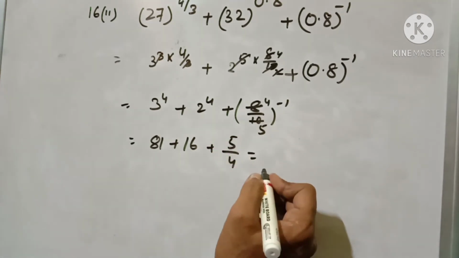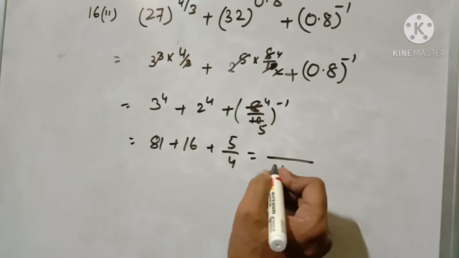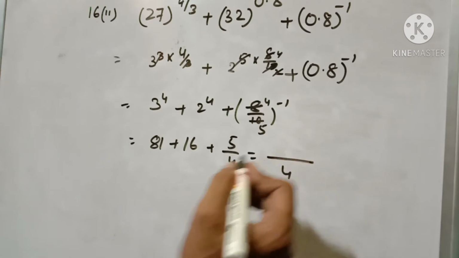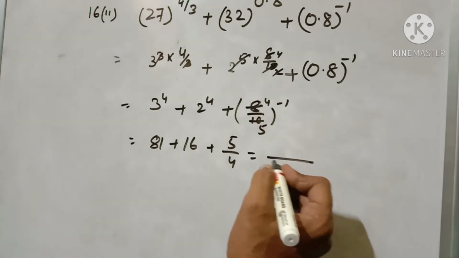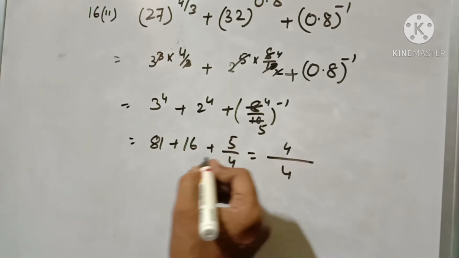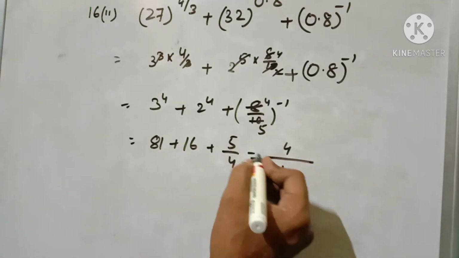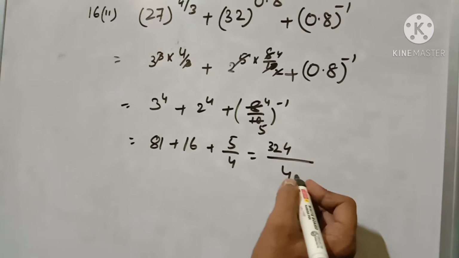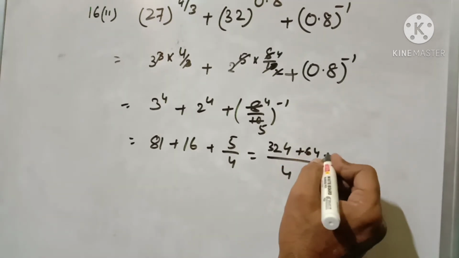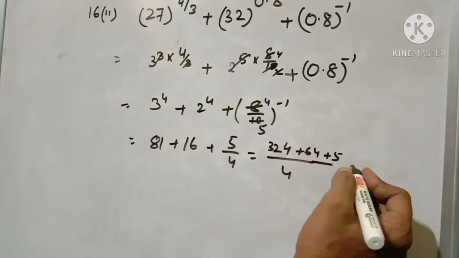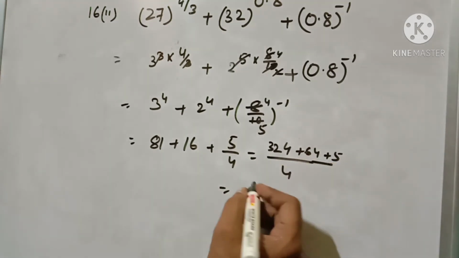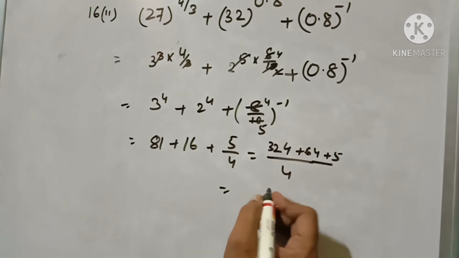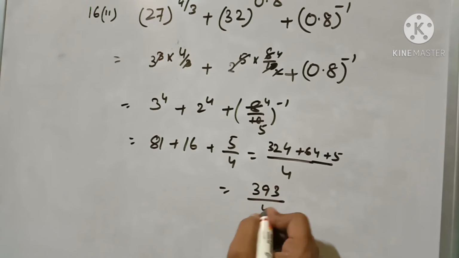Okay, take LCM, it will be 4. Now 81 into 4 is 324, plus 64 plus 5, so this will be 393 by 4.